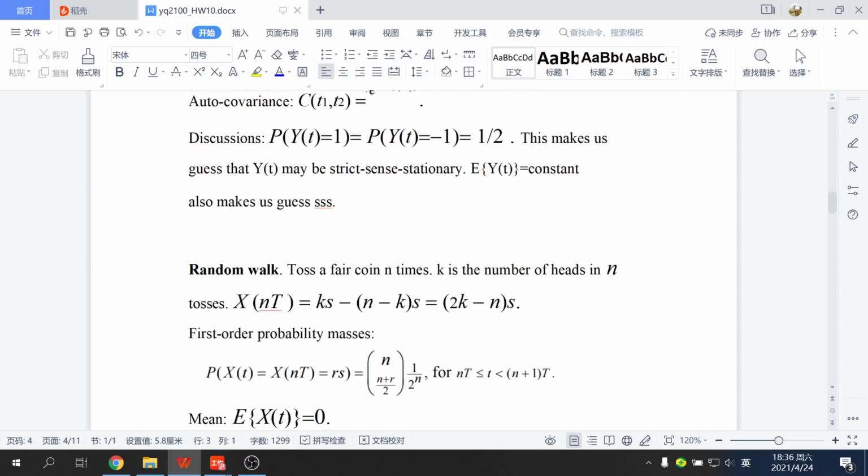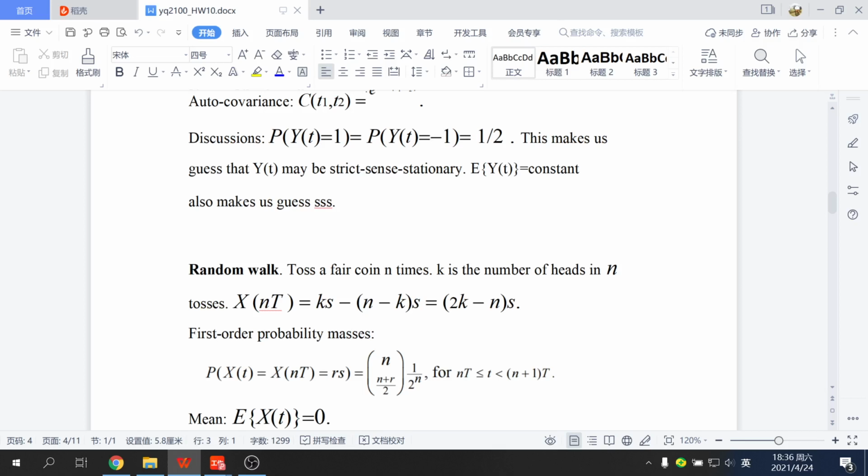And the next one is the random walk. Random walk is something like tossing a coin many times, but the effects are accumulated. If the first time we toss a coin and get a head, we write 1, but if the next result is a tail, the result will be -1, so we can write 0 as 1 minus 1.